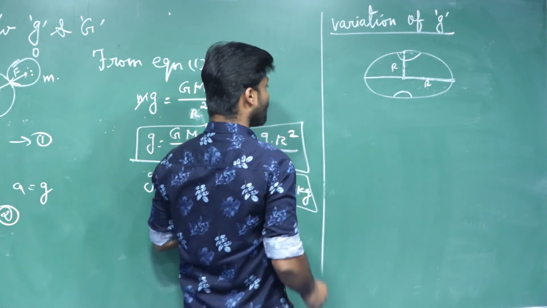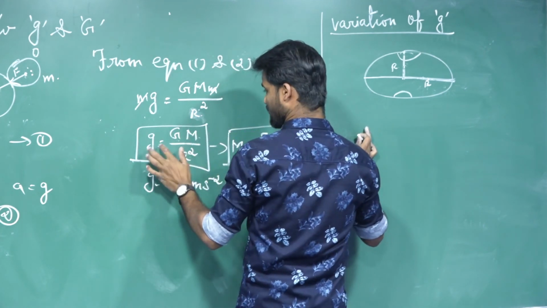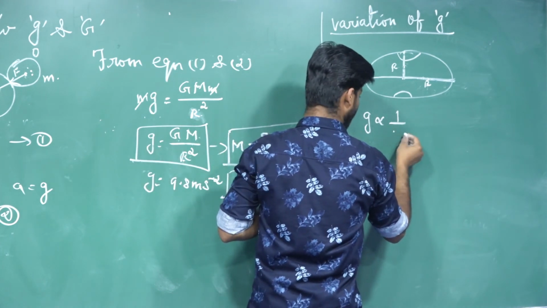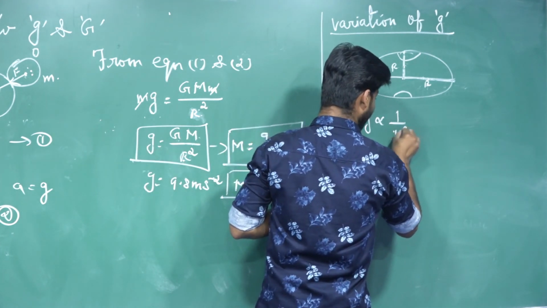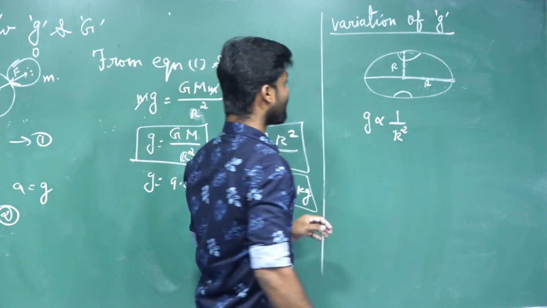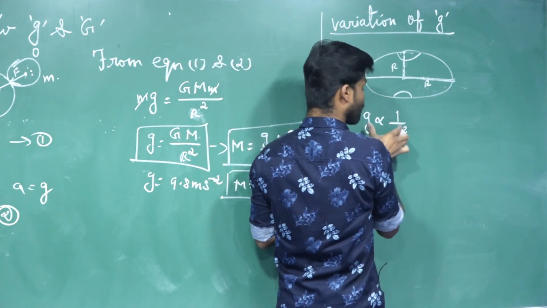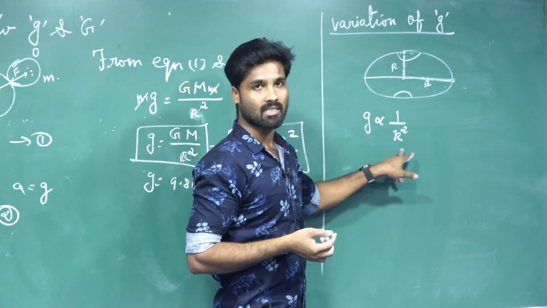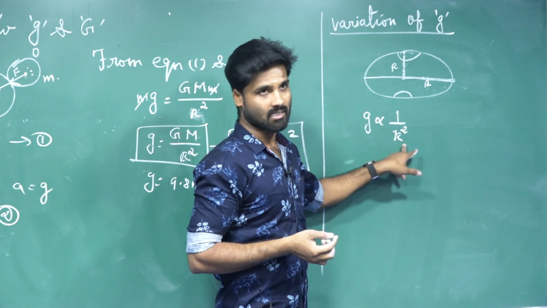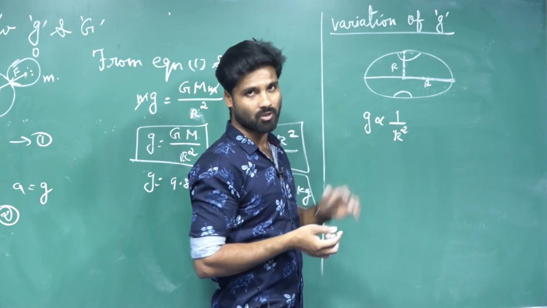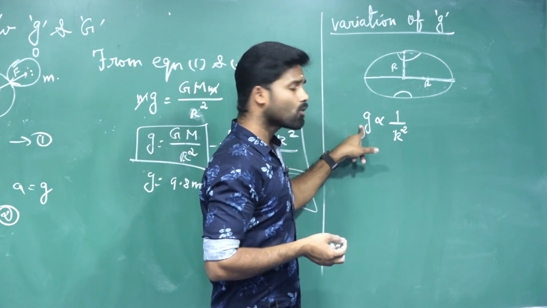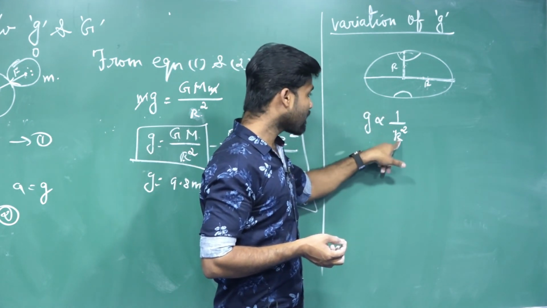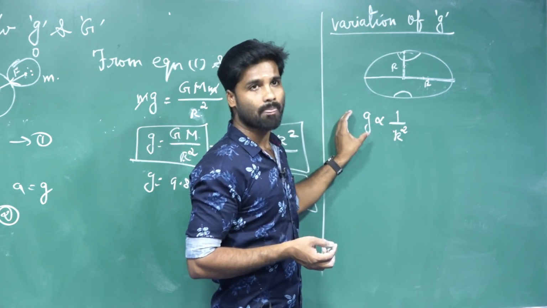According to this statement, g is inversely proportional to the square of the radius of the earth. Inversely proportional is nothing but when one increases, the other decreases, and when one decreases, the other increases. This is the meaning of inverse proportionality. If the acceleration due to gravity increases, the radius of the earth decreases. If the radius of the earth increases, the acceleration due to gravity decreases.